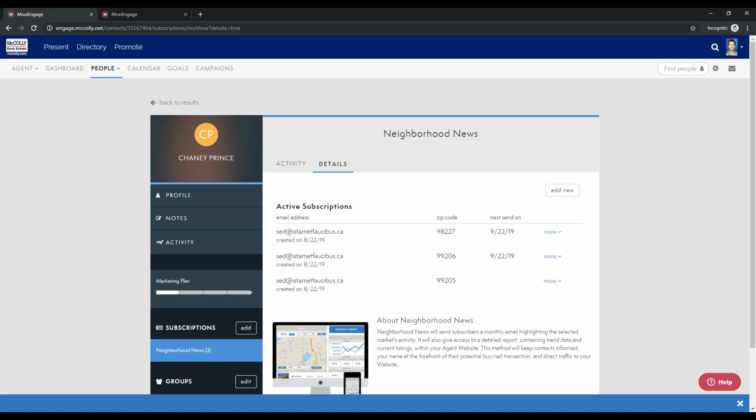Does the closed sale information come from the MLS or from McColly? Those will come from your MLS. And when you have a buyer campaign set up for a client, does it pull the close date from the MLS? It'll actually pull from the trigger in Engage. Anytime you close a transaction in a given contact, that will be the trigger to start that campaign.